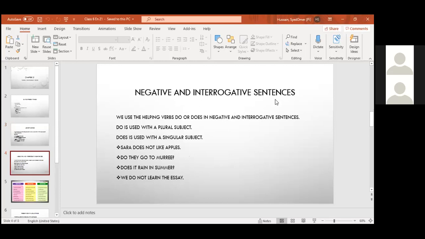Now negative and interrogative sentence. Teacher, I have a question. Yes. Teacher, I want to ask that you were telling us to write on our rough copies. On rough copies, the slides which I'm showing you, important points like the definition, present tense. It shows our daily routine work, habits, and the helping verbs, the formulas. We use first form of verb in it. Like I'm telling you, negative and interrogative sentences. What is a negative sentence? Which has not in it. And what is an interrogative sentence? Which ends with a question mark. Okay, Rohan? Yes.